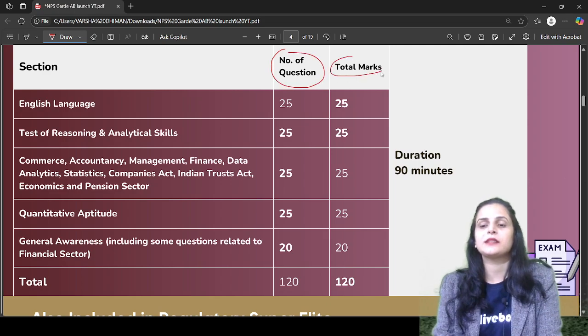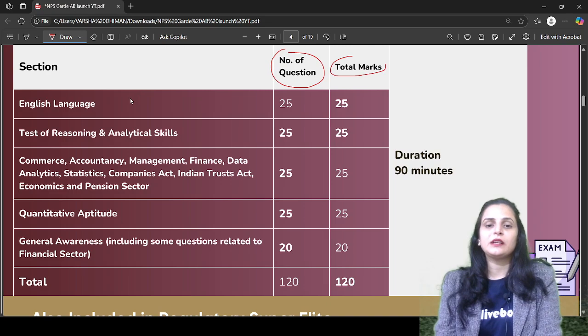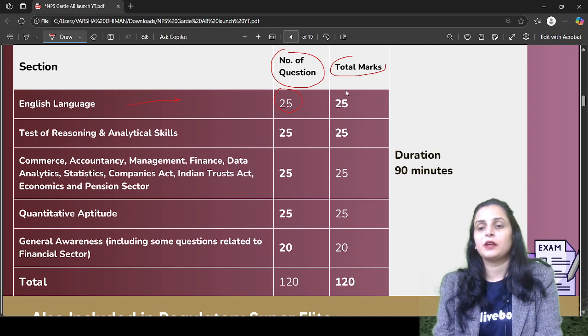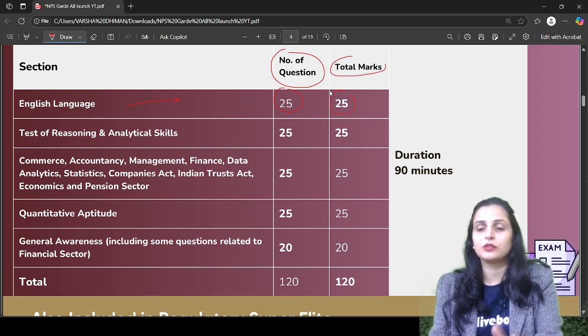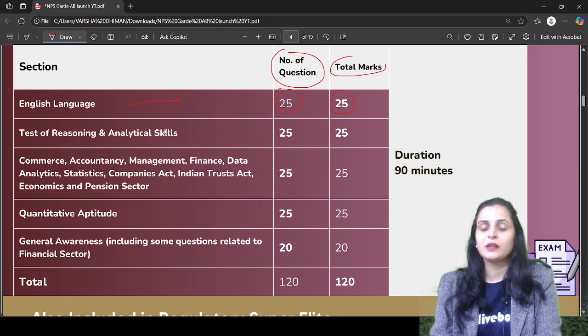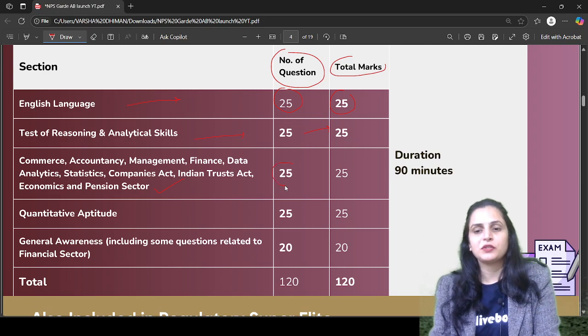English language will have 25 questions and 25 marks. Reasoning and analytical test will have 25 questions and 25 marks. Commerce, accountancy, management, finance, data analytics, stats, Companies Act, Indian Trust Act, economics and pension sector will also have 25 questions carrying 25 marks.